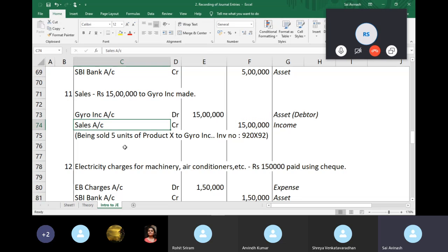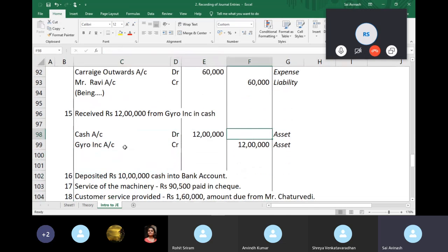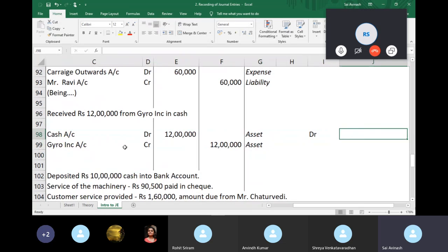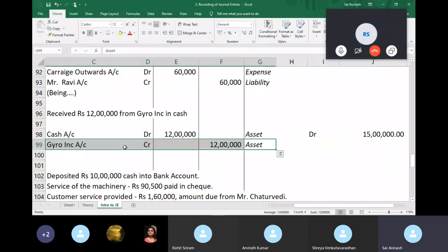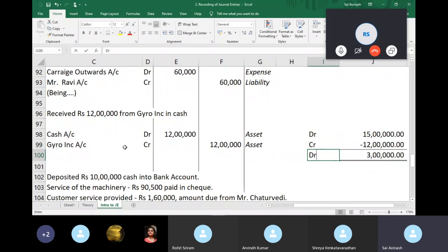Okay. So Gyro had a debit balance of 15 lakhs. The next transaction involving Gyro is this one. So initially I had a debit of 15 lakhs. Right. So now I'm instructing to credit with 12 lakhs. Right. So I remember you can imagine credits as negatives and debits as positives. So the net value is a positive, which means a debit, right, of 3 lakhs.